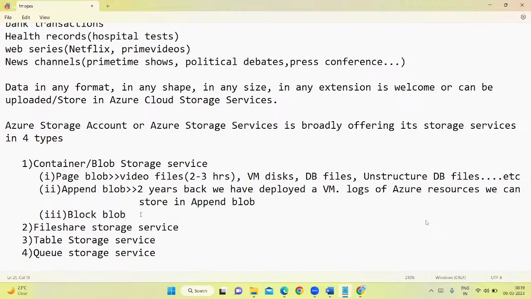Next, block blob. This type of storage is suitable when you have the data in the form of documents. You have Excel documents, XLSX, TXT documents, and JSON documents. JSON is also used for ARM templates. And you have PDF documents, etc. This kind of documents.